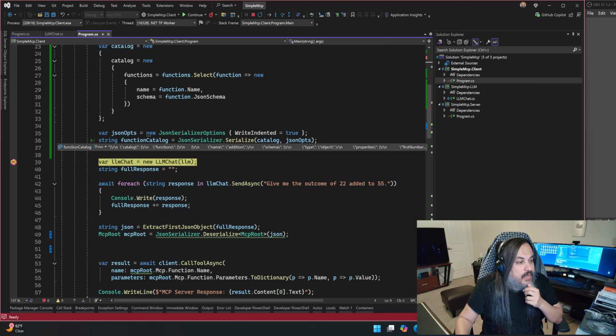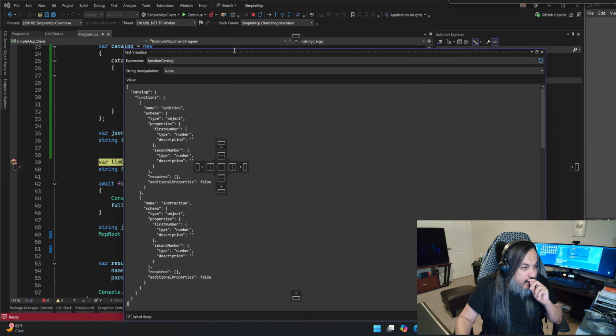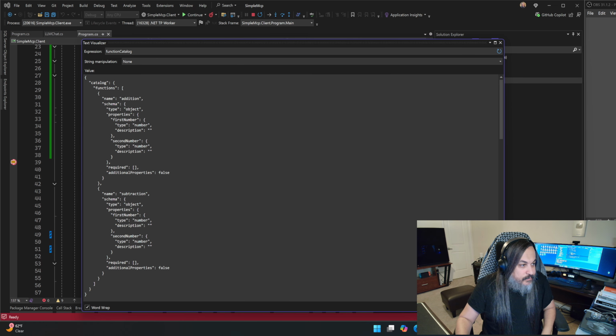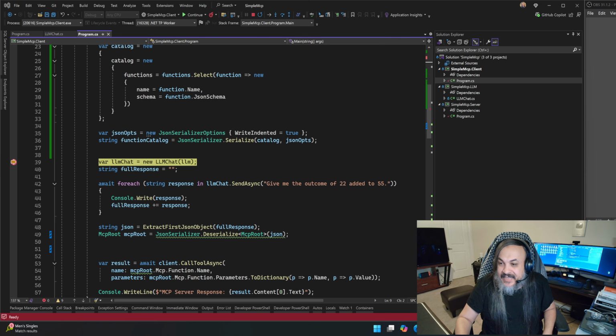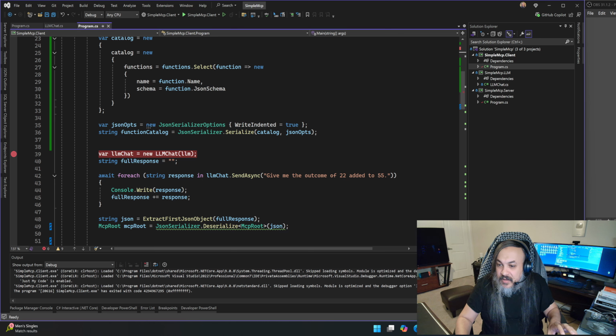Okay, so let's look at this function dialog right now. Look at how beautiful this is. I basically built this to give you a catalog that has functions. It's an array of functions, and every function has the name and the schema, and it'll tell you the first number, second number, and so on and so forth. We'll play around with this a little, but this is basically what this catalog does. It teaches, in a very stringified format, about the situation that's going on.